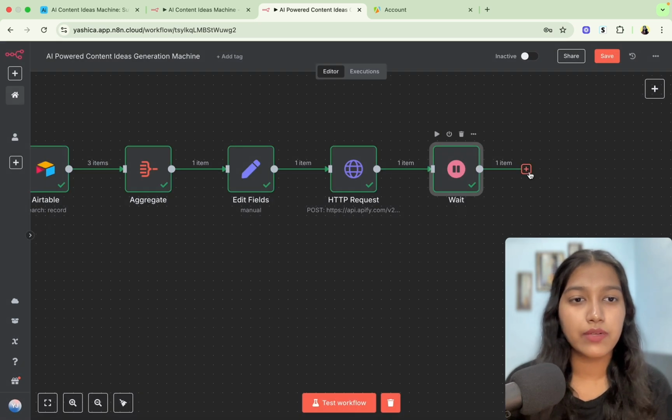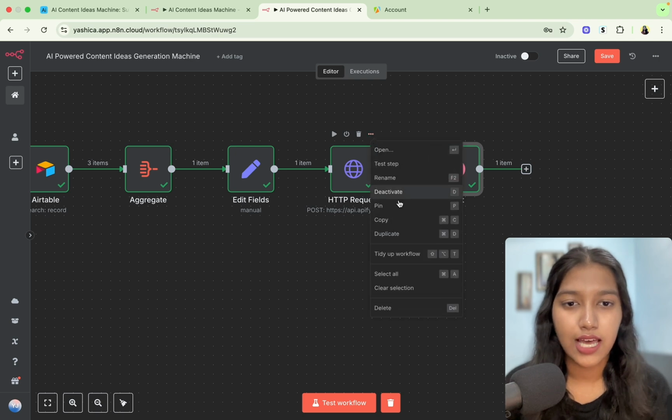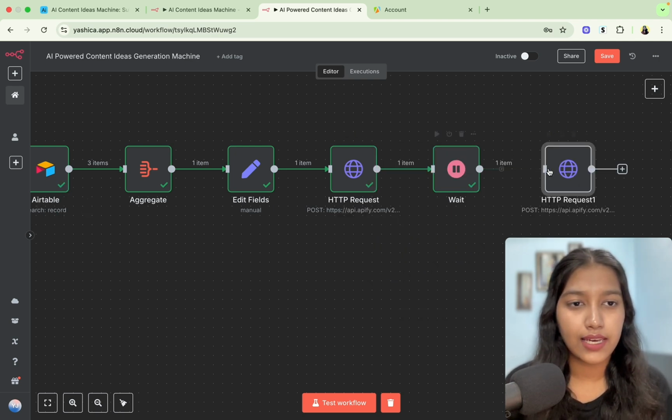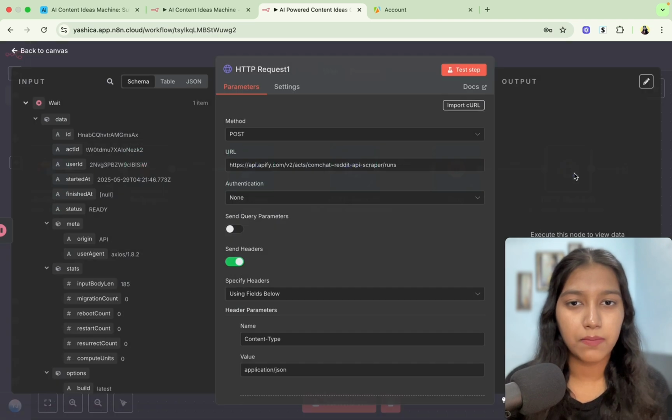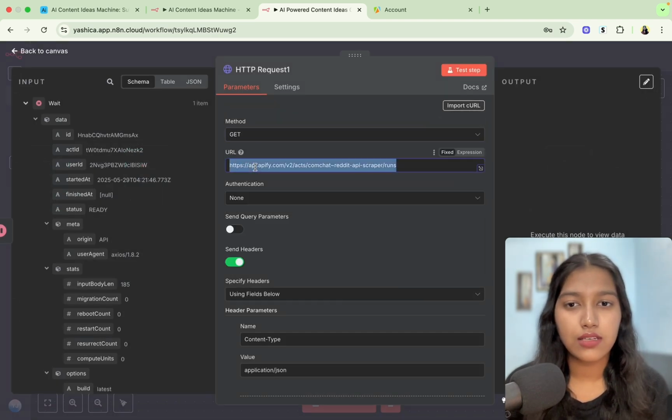After that, we will set up another API call, but this time we're going to get the results back from Apify. So what you can do is click on these 3 dots and then click on duplicate. Then just put it here, connect these two, open this up. This time the method is going to be get and the URL is going to be this one.